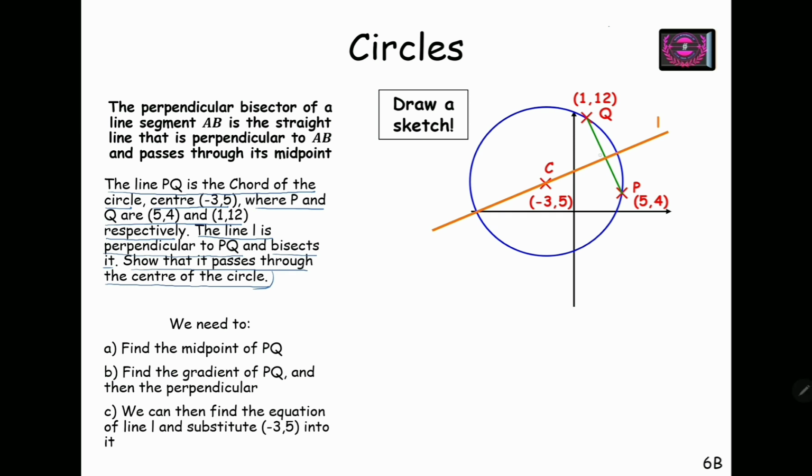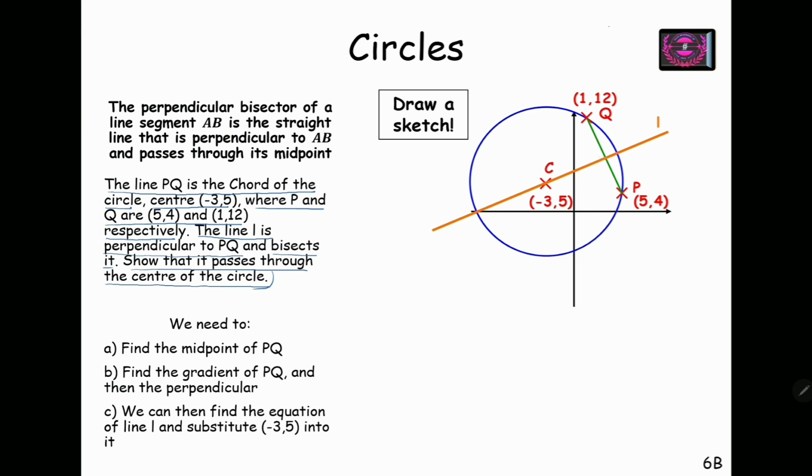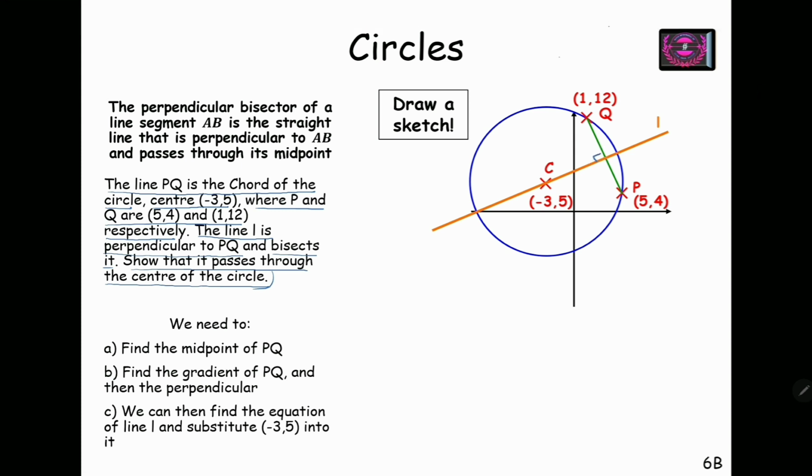It means this line is perpendicular to the line segment PQ, and it is passing through the midpoint of PQ. So this line L is the perpendicular bisector of PQ. We have to find the equation of this line.